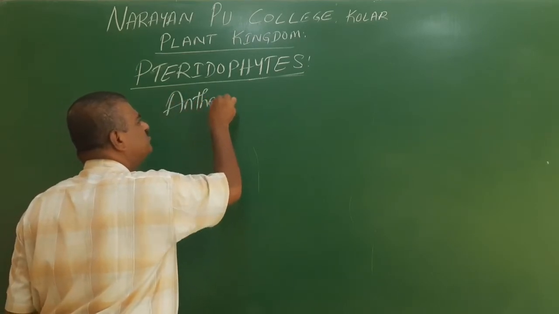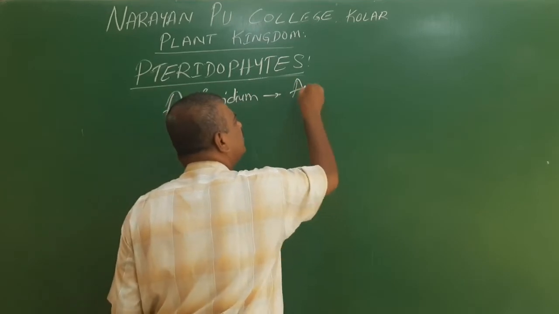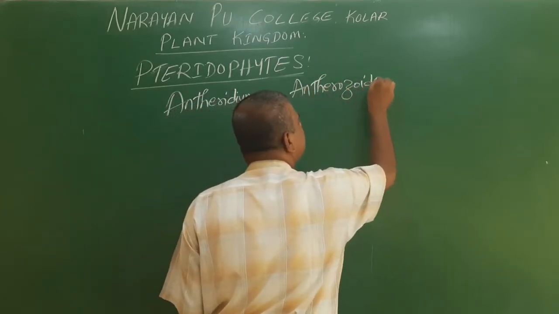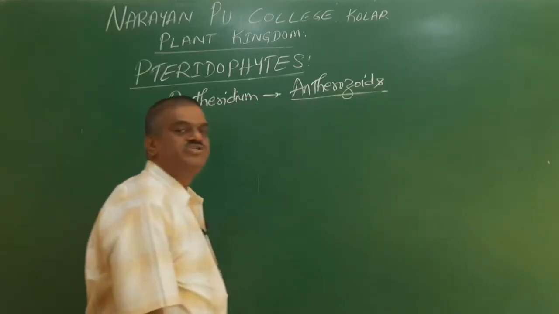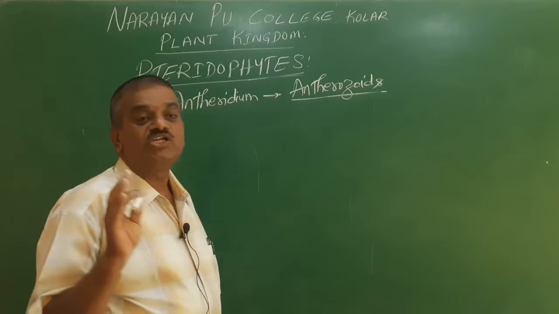The antheridium, the male sex organ, produces male gametes called antherozoids.